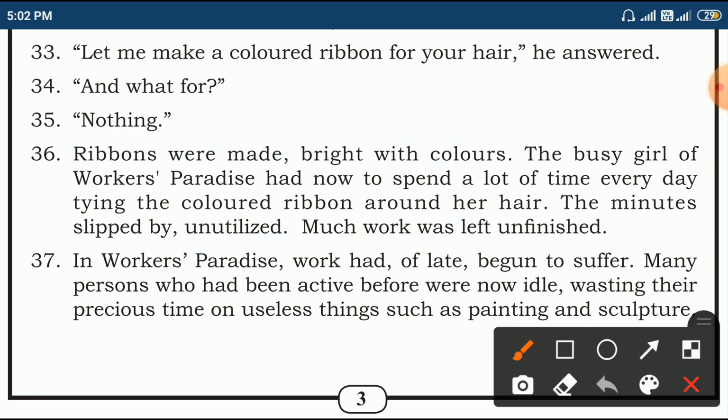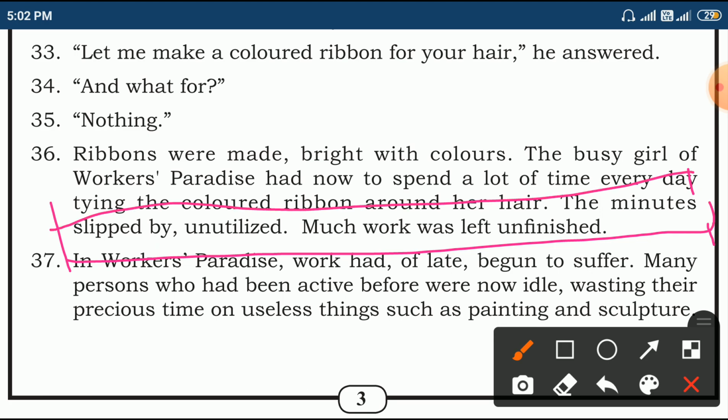As a result of this thing, what happened? The minutes slipped by unutilized. Much work was left unfinished. So, totally, she was influenced by this wrong man. Due to this reason, all these things happened. Most of the work is pending.